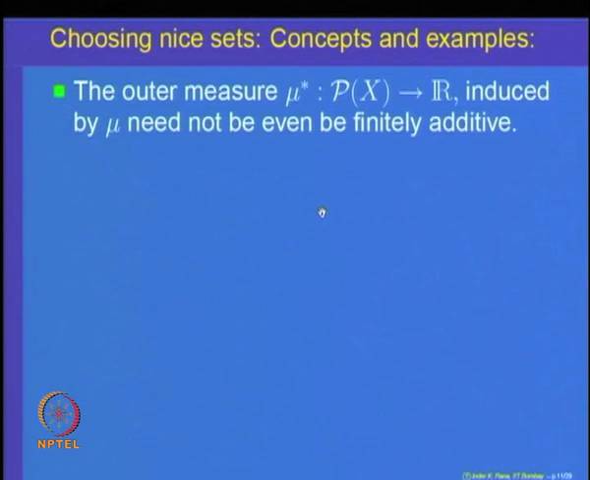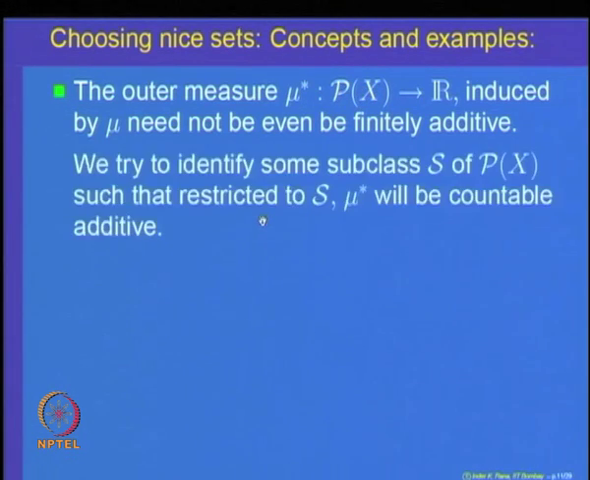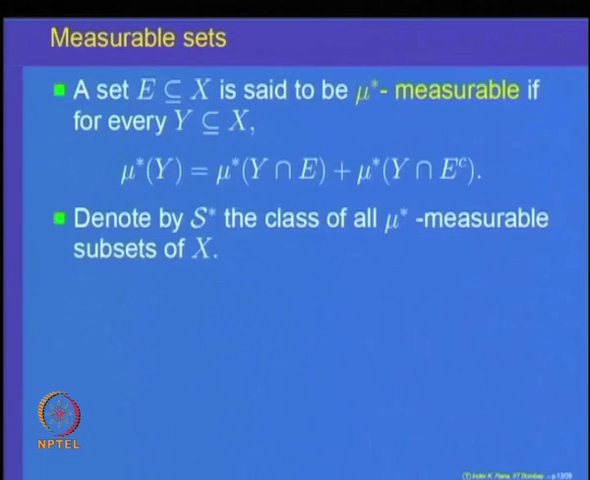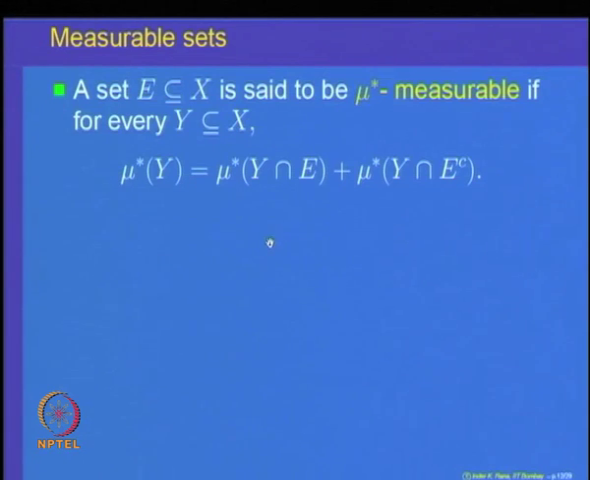So, how do we pick up those subsets of X such that mu star restricted to them will become countably additive, as happened in the previous example that we discussed? That is what is called the concept of a measurable set, a subset E of X. So, mu on the algebra is fixed, and mu star is defined via that measure mu.